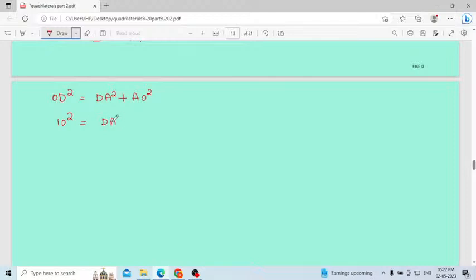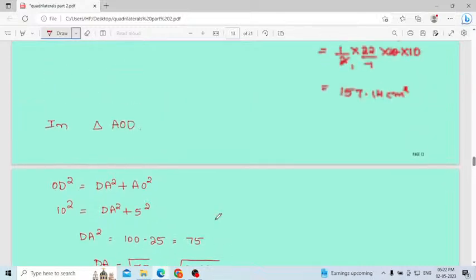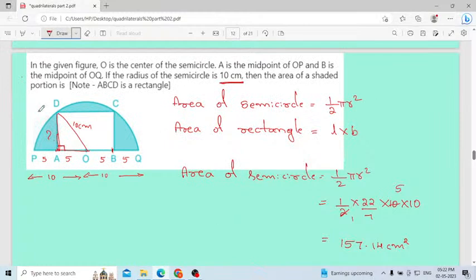DA square we don't know, we have to calculate. AO is 5 square. Then DA square will be 100 minus 25, which is 75. Then DA will be square root of 75. Square root of 75 we can write as 25 into 3. Take this 25 outside, 5 root 3. That is the answer for this height. This value is 5 root 3.